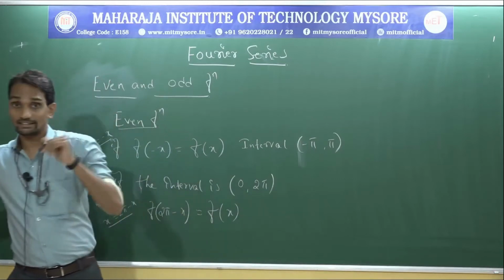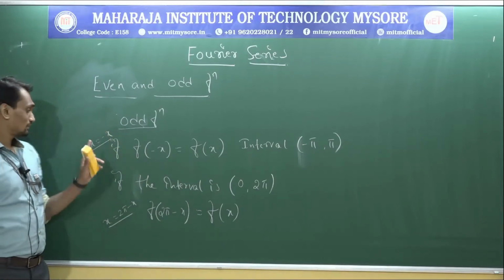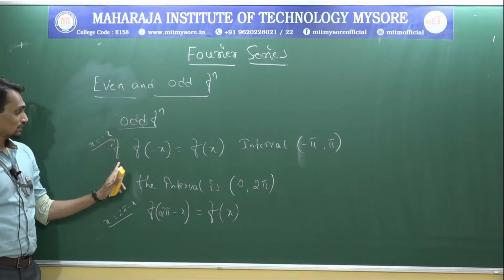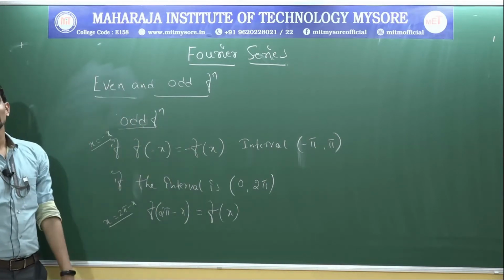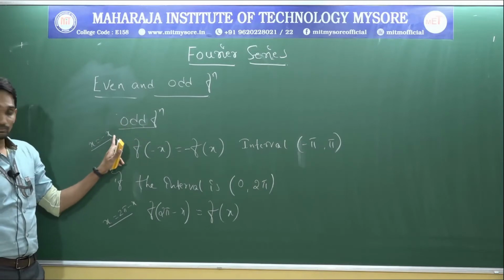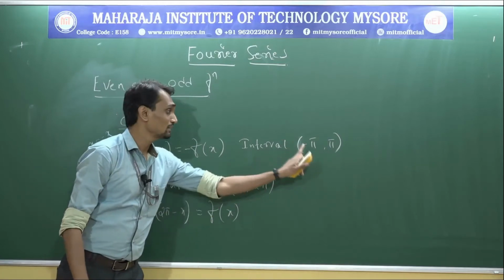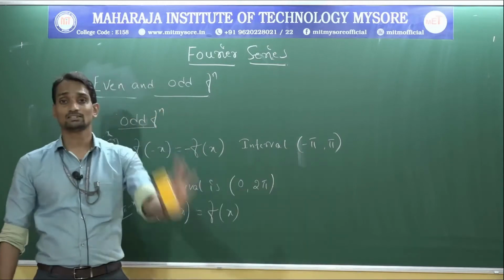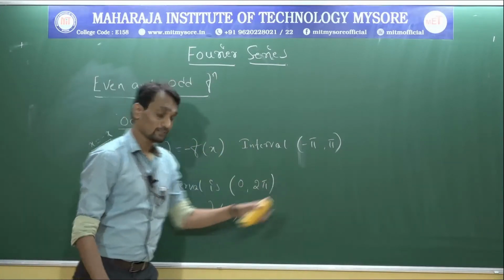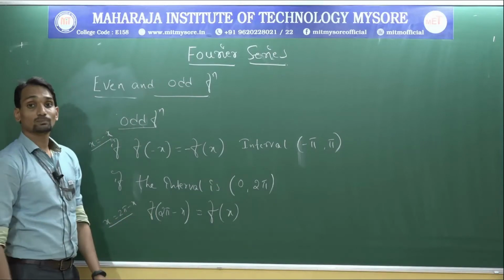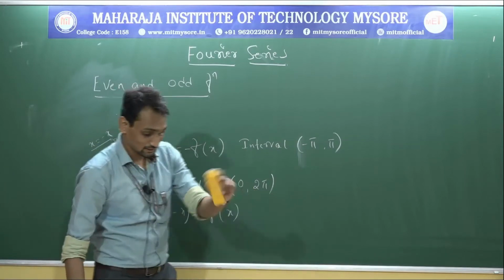Now I will go for the second condition, that is odd function. Same condition, substituting x equal to minus x. If f of minus x equal to minus f of x, then the function is odd. In the interval minus pi to plus pi it is the same. If the interval is 0 to 2 pi, the same thing, x equal to 2 pi minus x, but here also f of 2 pi minus x equal to minus f of x.